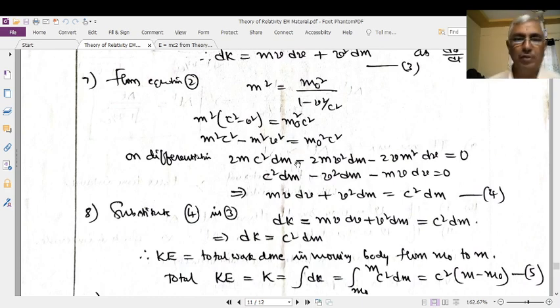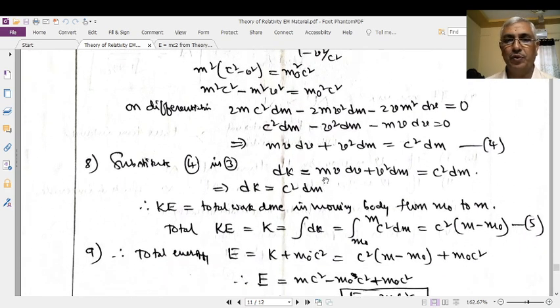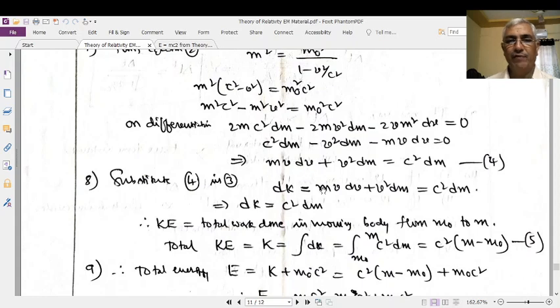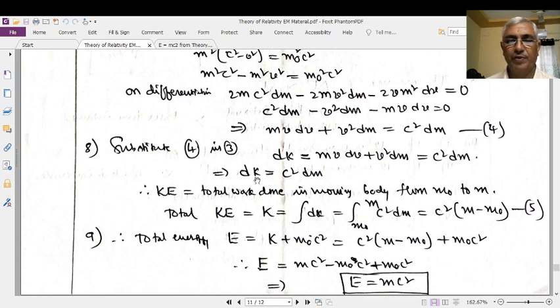Therefore, now the kinetic energy dK is equal to, instead of mv dv plus v square dm, we can substitute c square dm. Therefore, dK is equal to c square dm. This is the kinetic energy acquired by the particle due to a displacement of small dx. If you want the total kinetic energy, when the body is displaced from its rest mass to a certain value of velocity v, let the mass change from rest mass to the relativistic mass.